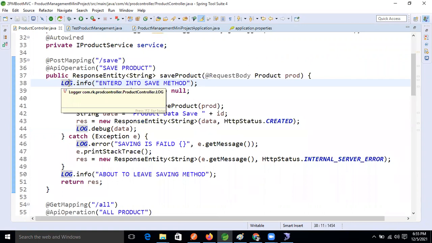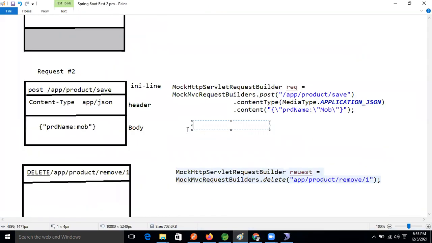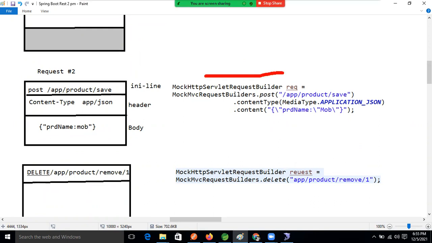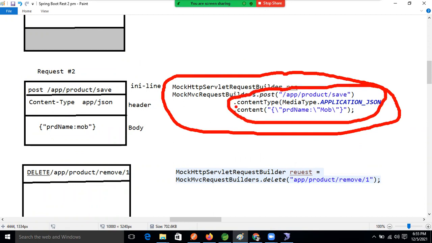Same method, post. Okay. So now for the save also, we have seen that we need to construct the request like this. We learned it already today in today's session, right? Post, right? Post content and content type, because this content we need to specify, as well as the data also we need to specify.